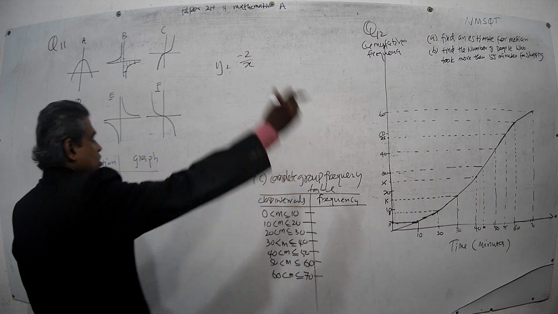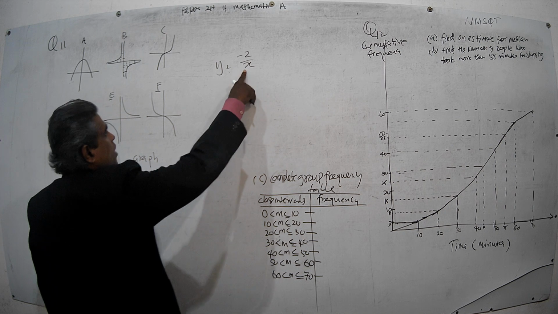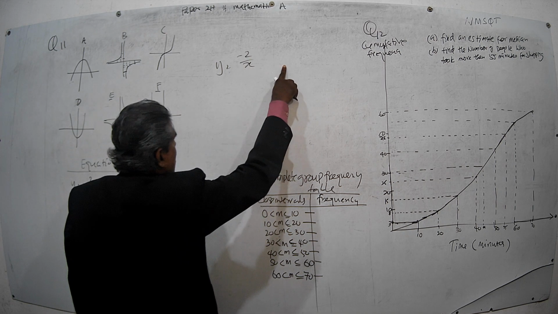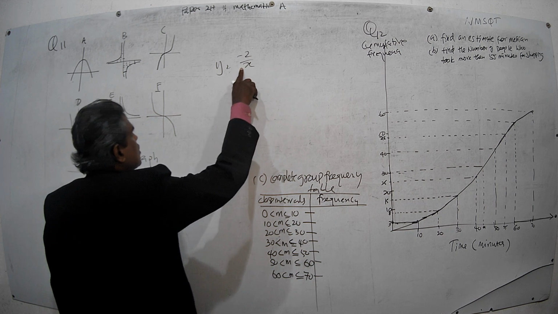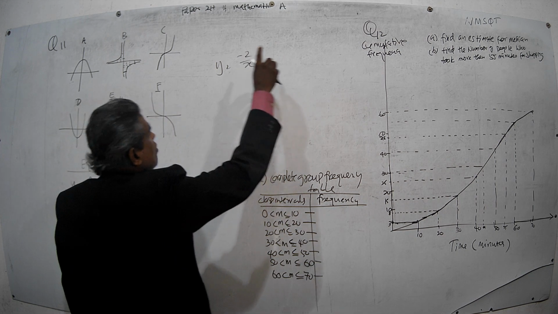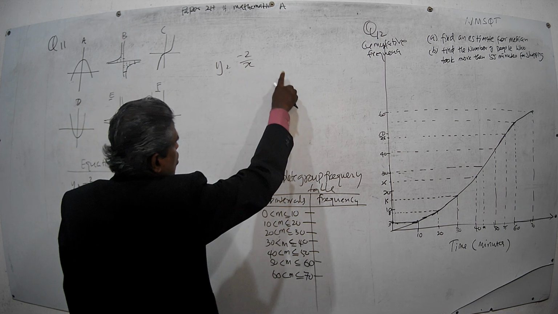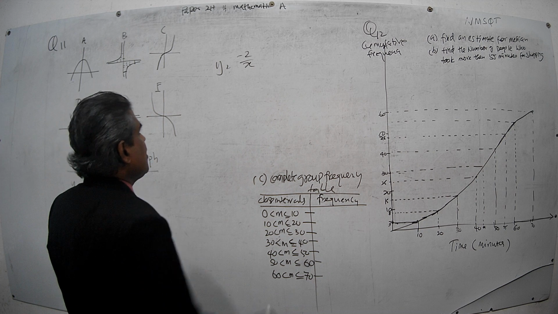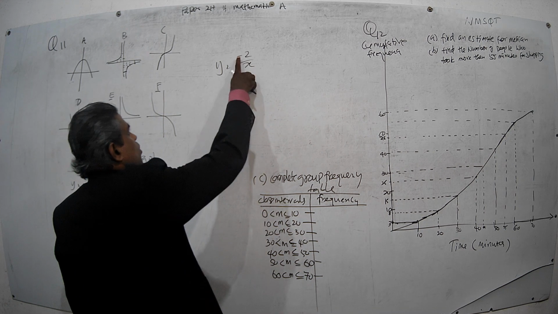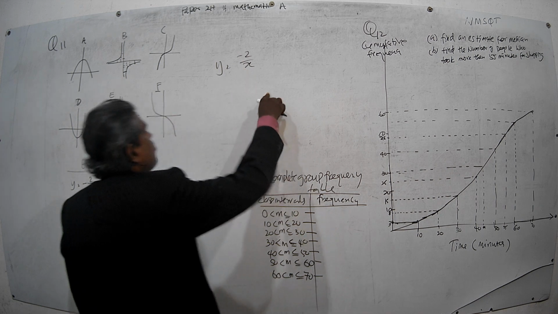You will understand that when x is positive 1, y is negative 2. When x is positive 2, y is negative 1. When x is positive 3, y is negative 2 over 3. When x is positive 4, y is negative 2 divided by positive 4, which means y is negative half.